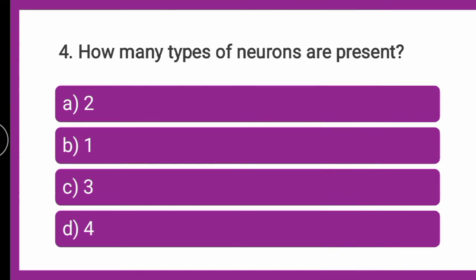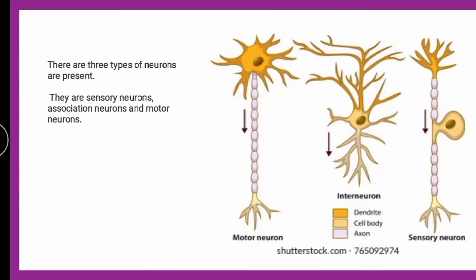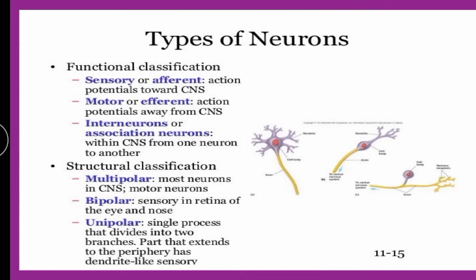Now, if you talk about the types of neurons which are present, there are three types of neurons, which you can call motor neuron, sensory neuron and association neuron, that is interneuron, which is responsible for the association between them. So if you look at the classification of neurons, there is a functional classification as well